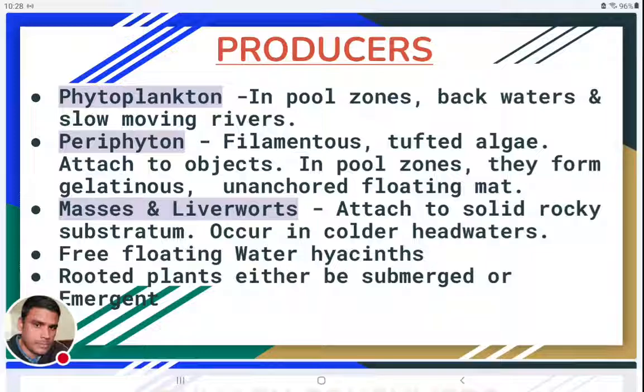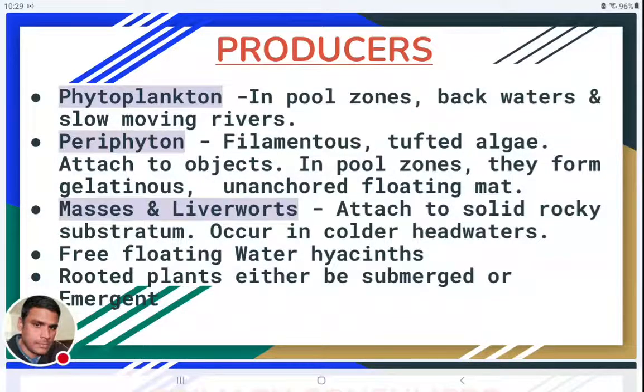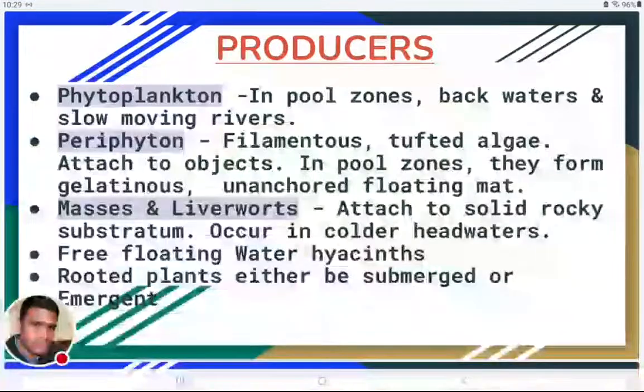Phytoplankton will usually be present in pool zones, backwaters, and in the regions where slow water moving is there. So in the fast zones or in the rapid zones, phytoplankton cannot be seen. Why? Because phytoplankton are usually present in the upper water layers. So when the water is flowing, due to their size, usually phytoplankton are very microscopic, so they will be washed away. So phytoplankton cannot be seen in rapid zones, but only in pool zones or such regions.